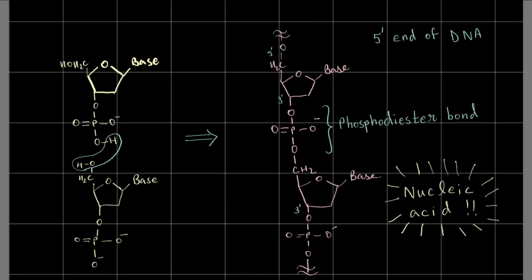And in this case, let's say this OH is free and this phosphate ion isn't there. Since this 3 prime end has an OH and not an OPO minus, since it does not have an O linked to a phosphate ion, we call this the 3 prime end of DNA. This is very important because it gives a sense of directionality, right?